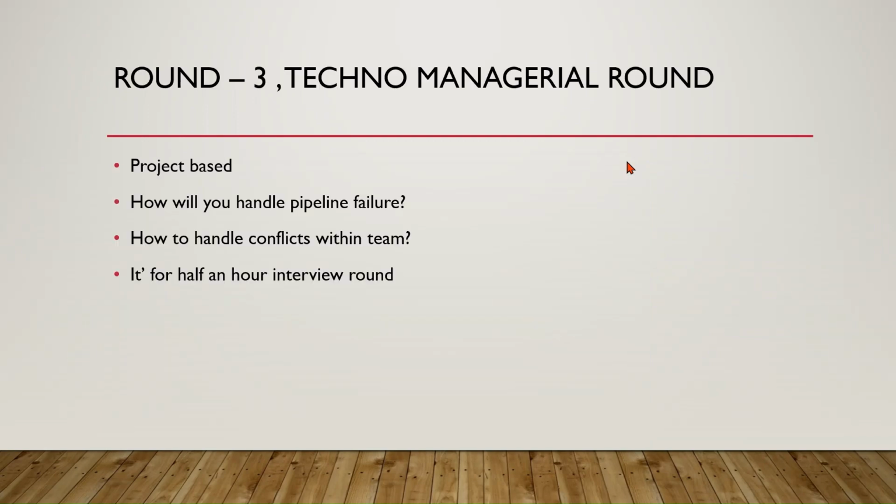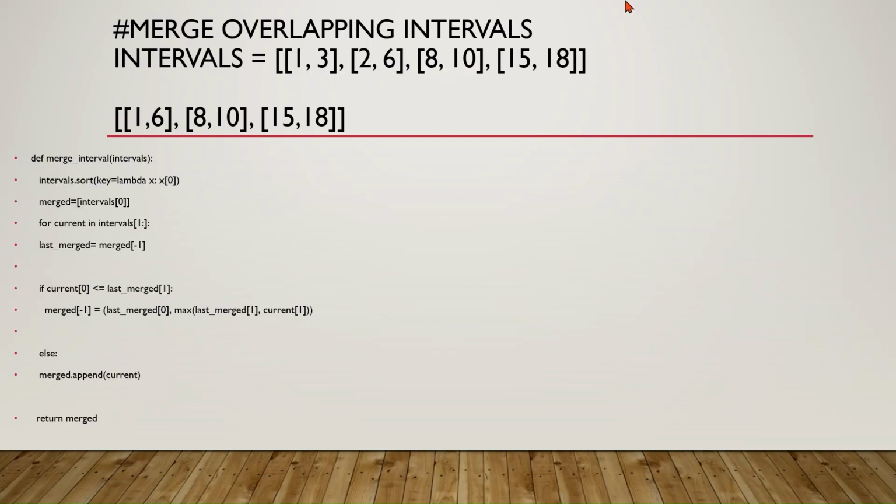For example, if I share this question, merge overlapping intervals, at first for about 5 seconds I was a bit unsure what it was, but then I figured it out. So it was all based upon comprehension. So my suggestion is that whenever you are trying to appear, be very comprehensive.